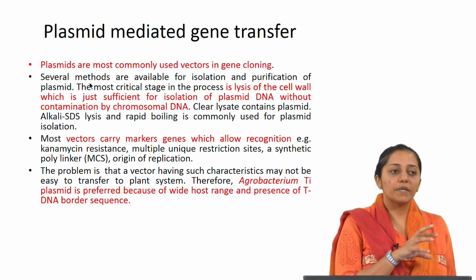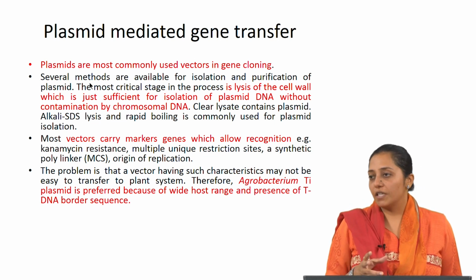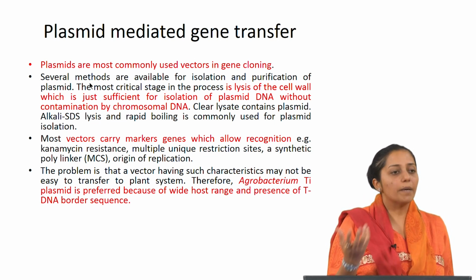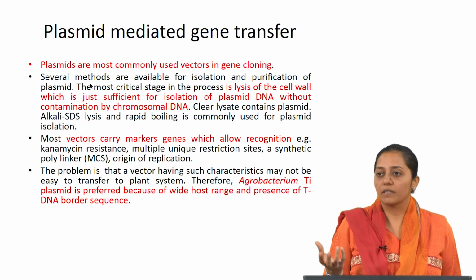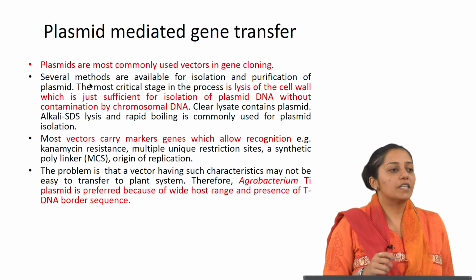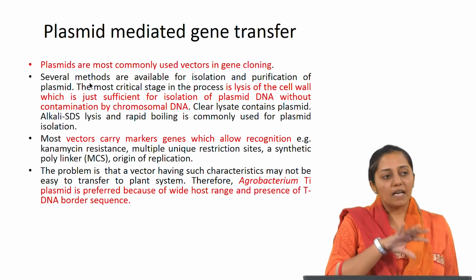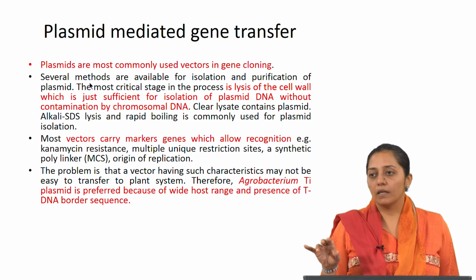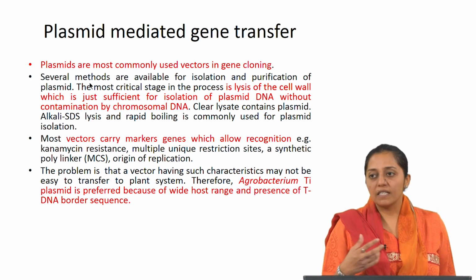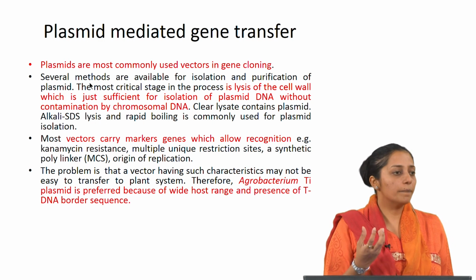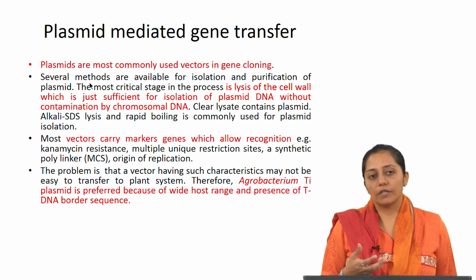Now, these plasmids will have a set number of genes. Why do you think a bacterium infects the plant? There should be a purpose behind this. So it contains certain genes which cannot be expressed when the plasmid is present in the bacteria, but as it gets integrated into the plant, they express these genes, and these genes lead to opine production. These opines are carbon and nitrogen sources for the bacteria.